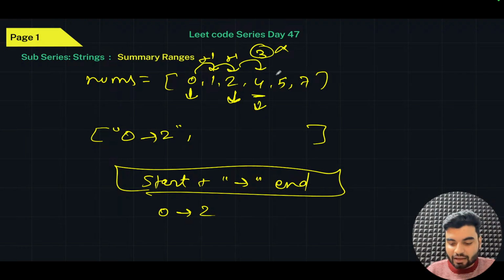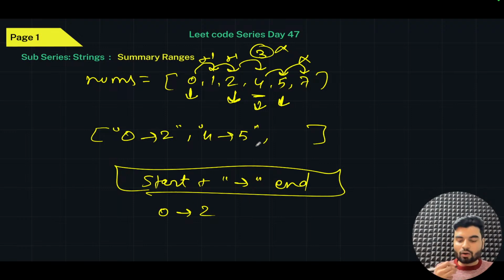We'll again check, is 4 plus 1 the next element? Yes, that is the next element. Then check again, is 5 plus 1 the next element? No, that is not the next element. You have to stop here. Your start is 4, or your ending is 5. Yes or no? Now what do you have to do?